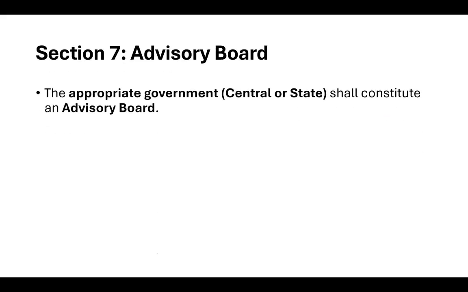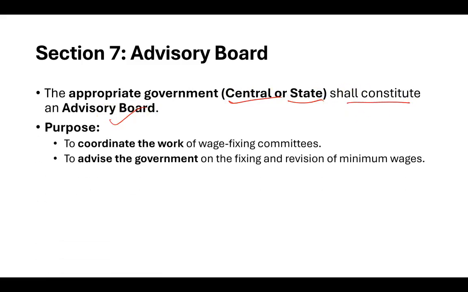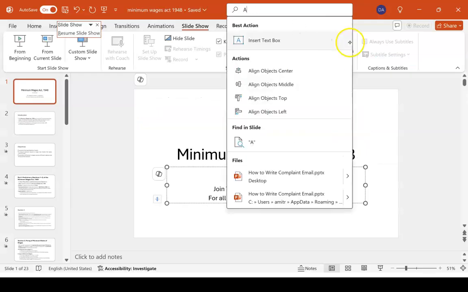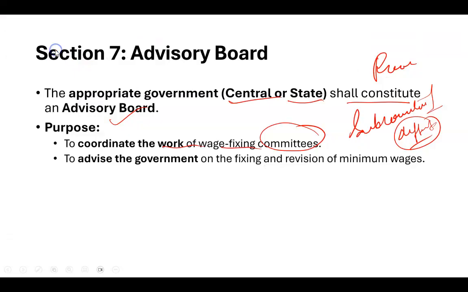Now section 7 is the advisory board. What is the advisory board? The appropriate government, either central or state, shall constitute an advisory board. What does this advisory board do? They coordinate the work of wage fixing. All the subcommittees working in different industries keep working together and finalize their recommendations, and then there is an advisory board. The advisory board's job is to ensure that all the committees are working in the right direction and coordinating with each other, and then they finally give their recommendation to the government, taking recommendations from all the subcommittees.